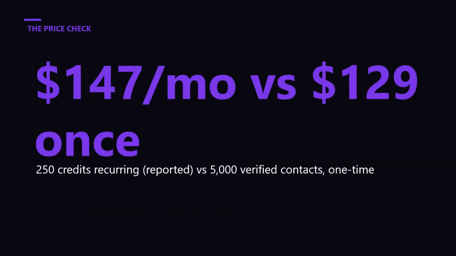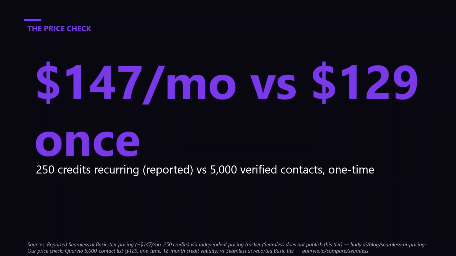Independent pricing trackers that monitor Seamless's actual checkout flow have reported a basic tier around $147 a month for 250 credits. Seamless itself won't confirm that number anywhere public, so treat it as a reported figure rather than a vendor-stated one. Even taken at face value, that's roughly 250 real-time search contacts a month, recurring every month whether you use them all or not, with no built-in guarantee against bounces. Quarvio's price for 5,000 pre-verified contacts is $129 once, valid for 12 months from purchase.